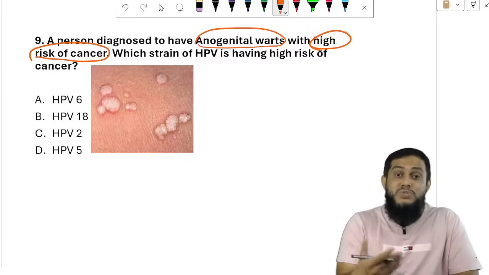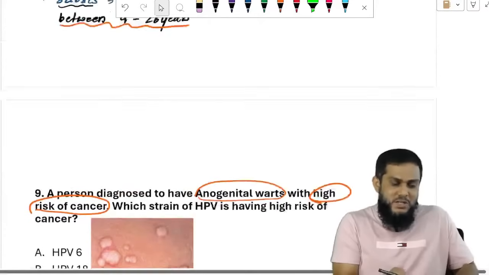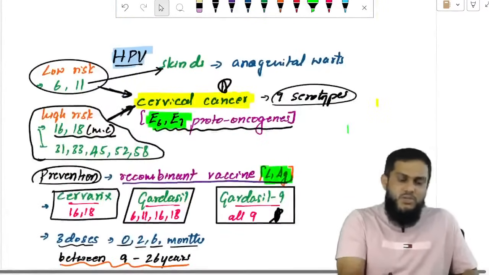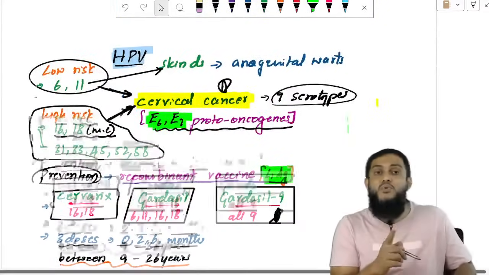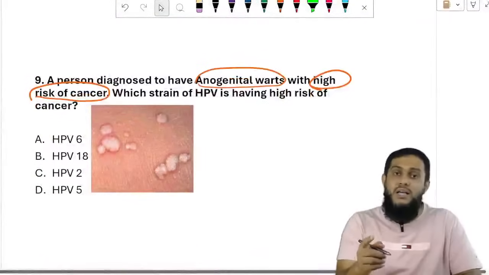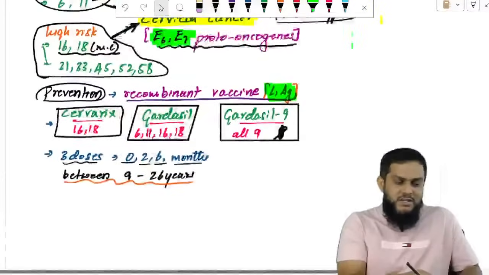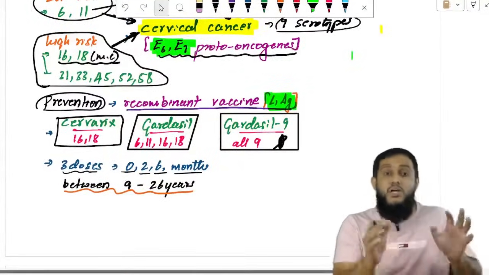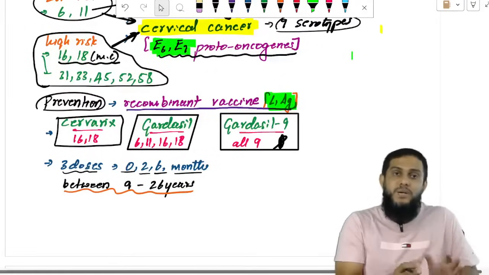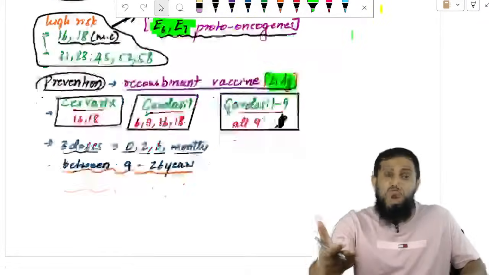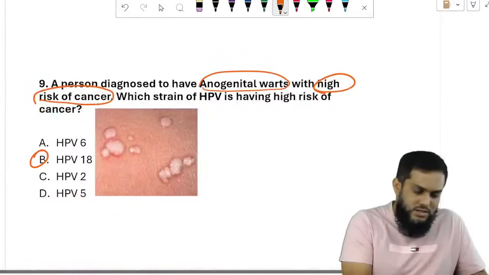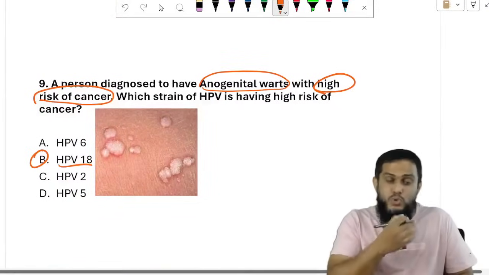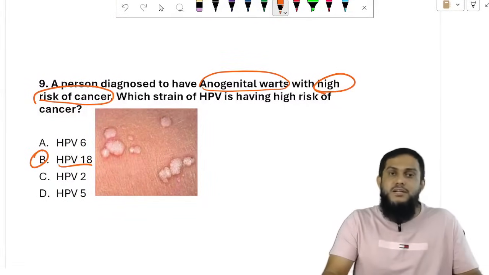Types 6 and 11 do cause anogenital warts, and also cervical cancer, but they are low risk. High risk types are 16, 18, 31, 33, 45, 52, 58. But among them, 16 and 18 are high risk and most common. Therefore, the answer is HPV 18, high risk and most common.